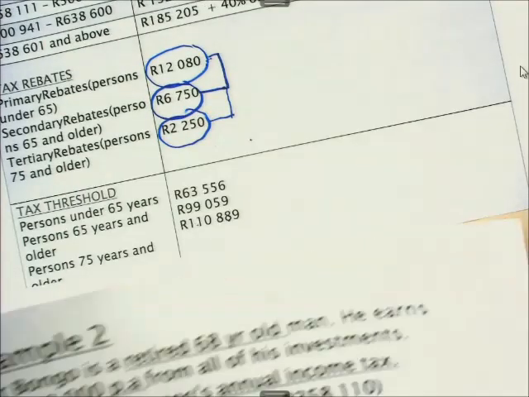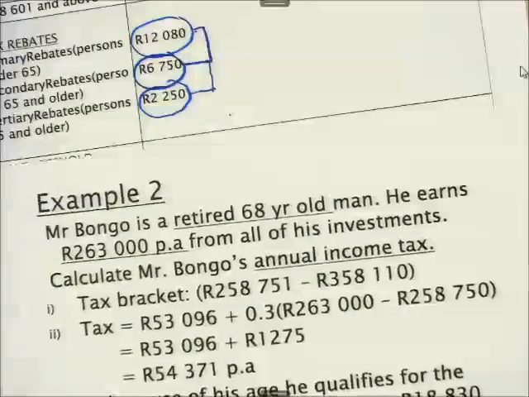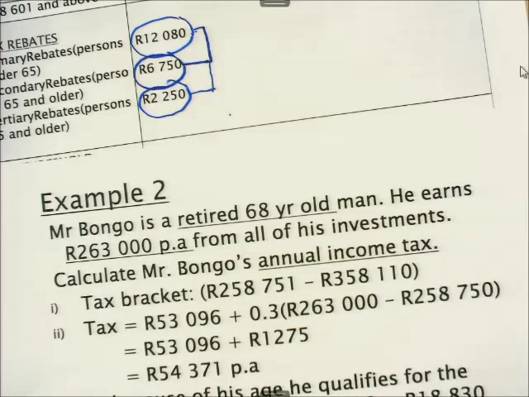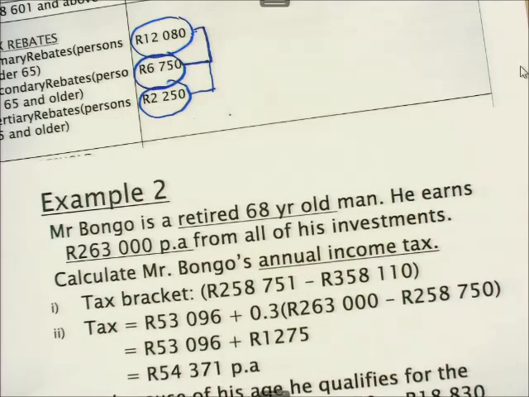Example number 2. Mr. Bongo, they say he is a retired 68-year-old man. He earns 263,000 per annum, that is per year, from all his investments. Remember, Mr. Bongo is a retired person. So he earns all this amount, which is 263,000 per annum from all his investments. Now the question says, we must calculate Mr. Bongo's annual tax.